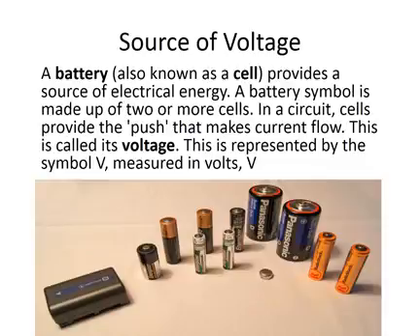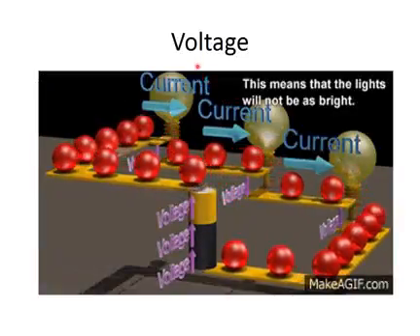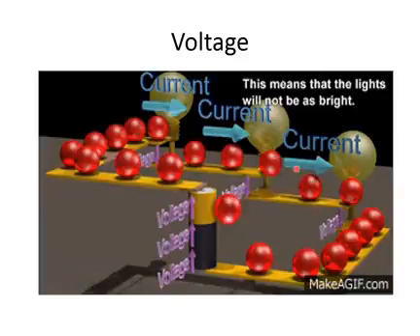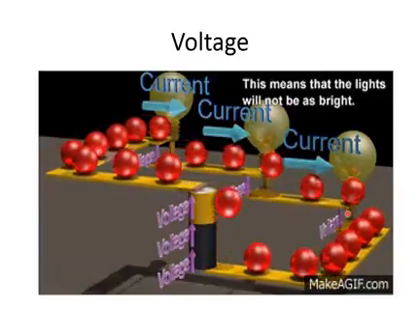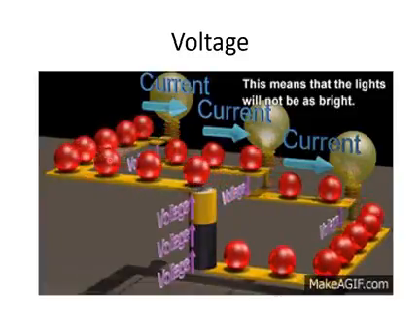So here is a figure. You can see the charges are moving in a circuit, and when they pass through, the cell is providing a push to the charges, and you can see that the charges are moving up and then they are moving in a forward direction in a circuit.